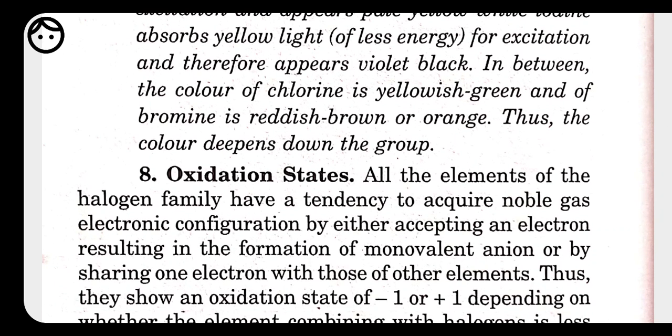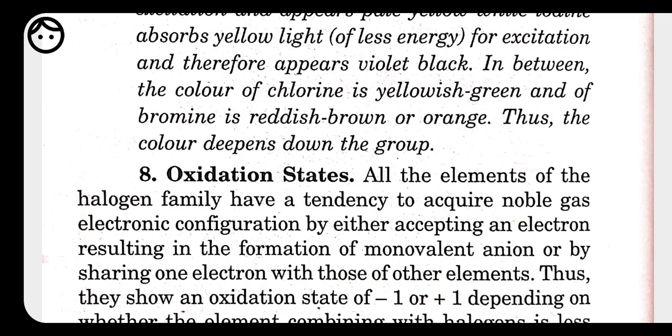Next we have oxidation state. All the elements of the halogen family have the tendency to gain electron, so they all show -1 valency, because of their small size, high electron affinity and high electronegativity. As a result, they form a monovalent anion, by sharing one electron or by gain of one electron.